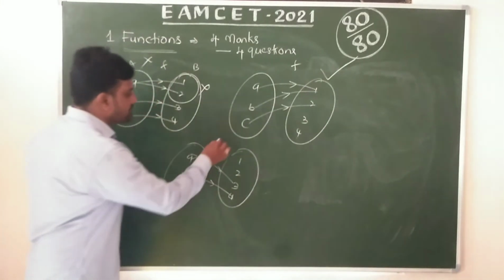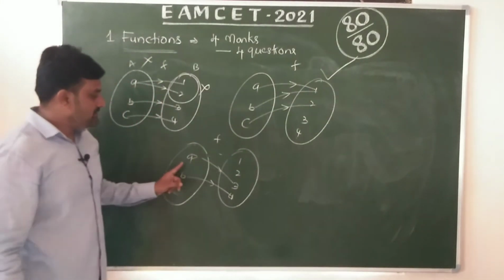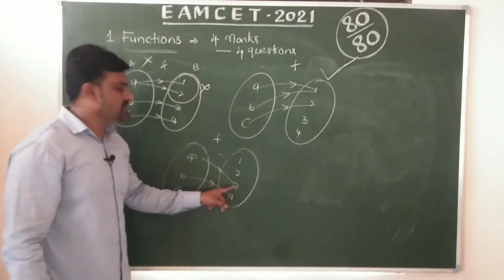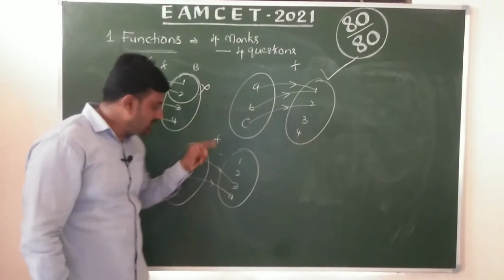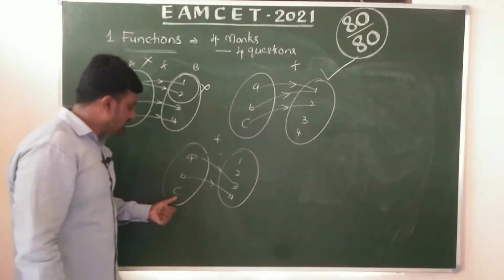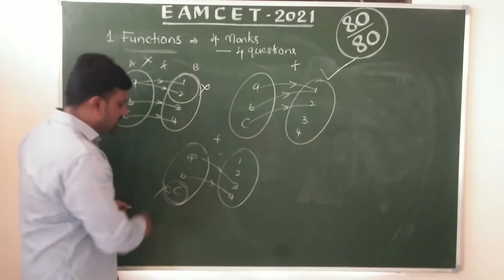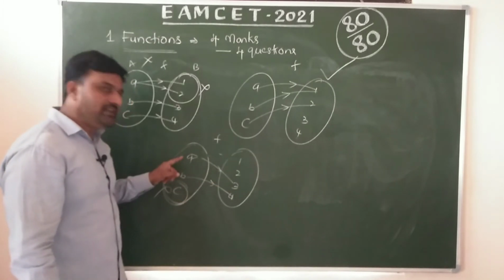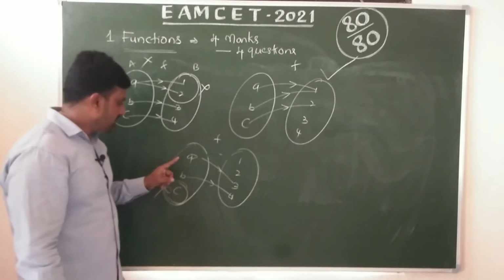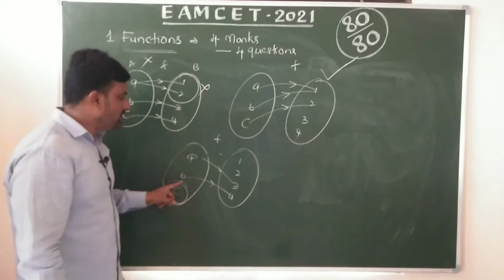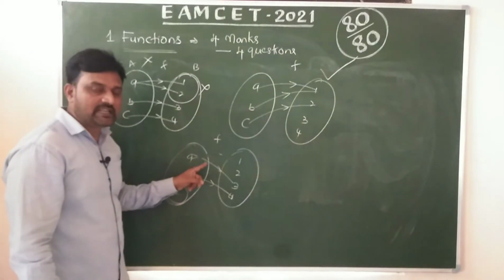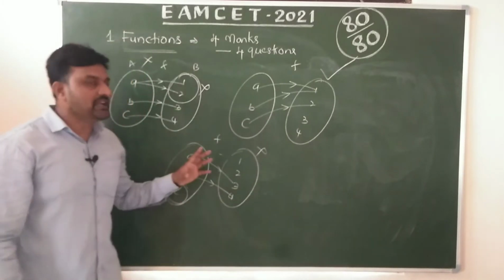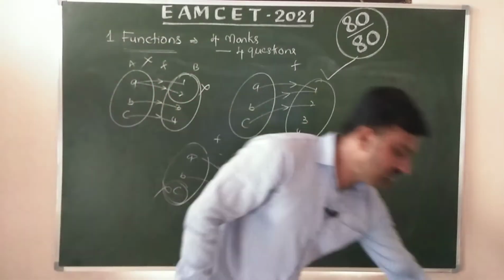Now here, is it a function? Every element should be associated with only one element, but this is not a function because c is empty, not connected with any element. Yes or no? Here only two elements are participating in the relation, so that's why it is not a function. Every time we have some confusion in this topic.